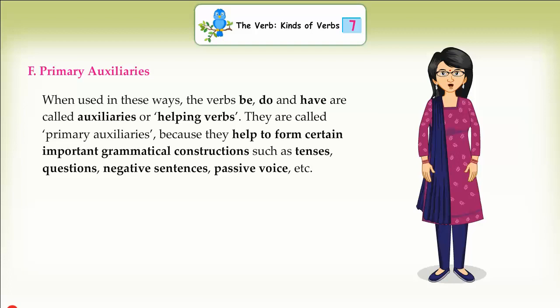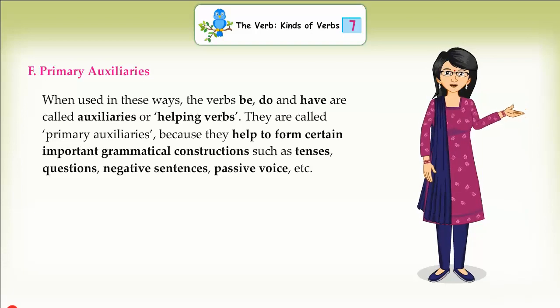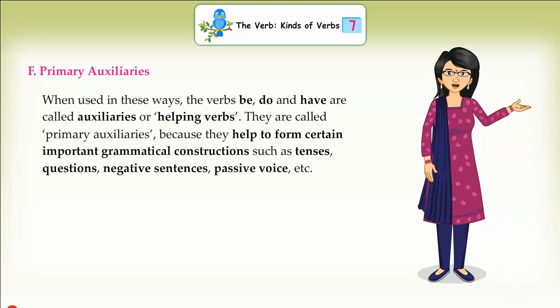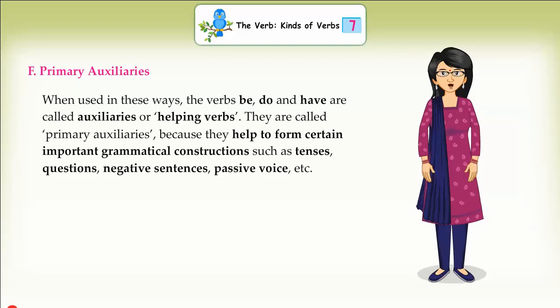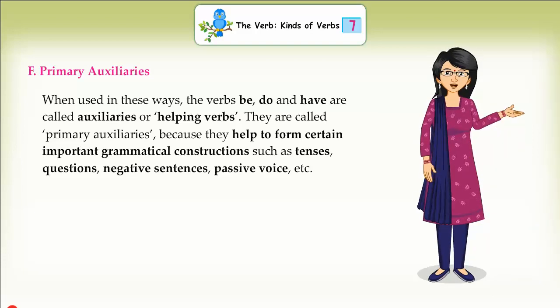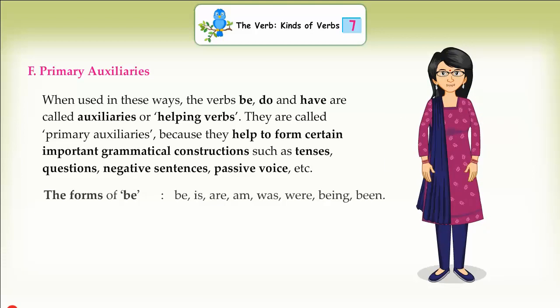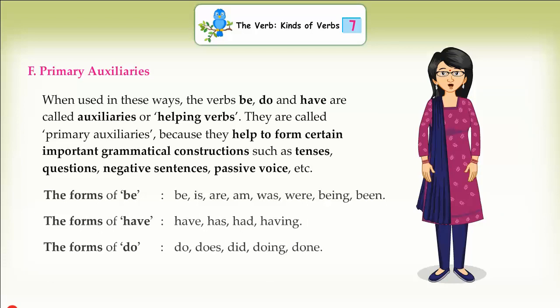When used in these ways, the verbs be, do and have are called auxiliaries or helping verbs. They are called primary auxiliaries because they help to form certain important grammatical constructions such as tenses, questions, negative sentences, passive voice, etc. The forms of be: is, are, am, was, were, being, been. The forms of have: has, had, having. The forms of do: does, did, doing, done.